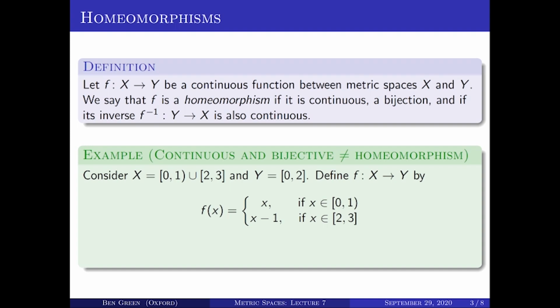So this is a continuous map from X to Y, and it's a bijection, but its inverse is not a continuous map. Points just to the left of 1 under the inverse will be mapped to themselves, but points just to the right of 1 will be mapped over to things just bigger than 2. So the inverse f inverse is not continuous at the point 1. That example shows that in the definition of homeomorphism, you really do need to separately specify that f and its inverse are continuous maps.